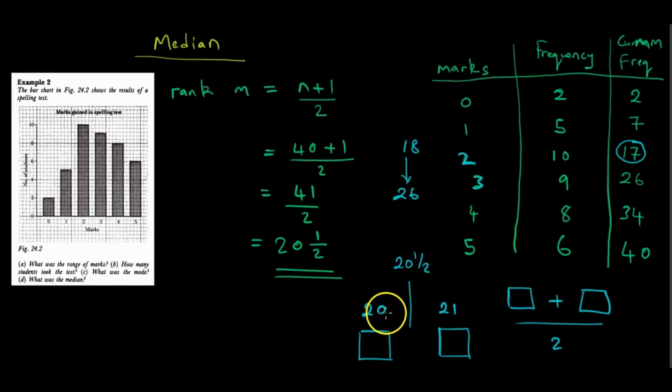Yet student number 20, zvoreva kuti student number 20 anenge ane 3, student number 21 futi anenge ane 3, because zviri kuwanikwa in this range from 18 to 26. Then we have to average them. 3 plus 3, that is 6. We divide by 2, remains 3. That is why we got 3 as our answer in our previous question.